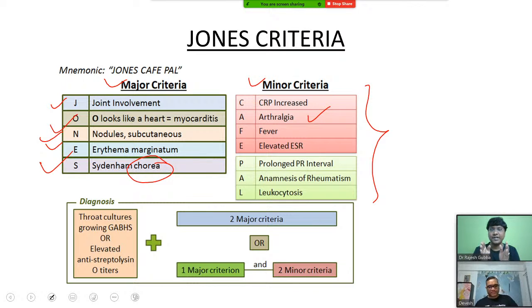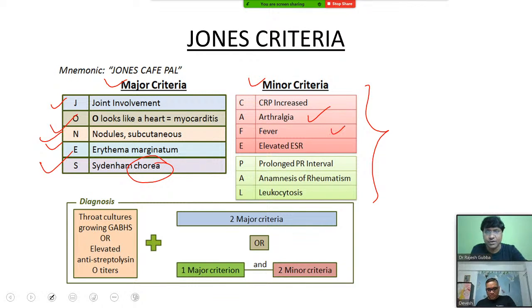Now a very important point is, in major criteria, you will have arthritis. That means all the signs of inflammation will be there: rubor, calor, tumor, as well as pain. Whereas in arthralgia, you will have only pain, the other signs of inflammation will not be there.